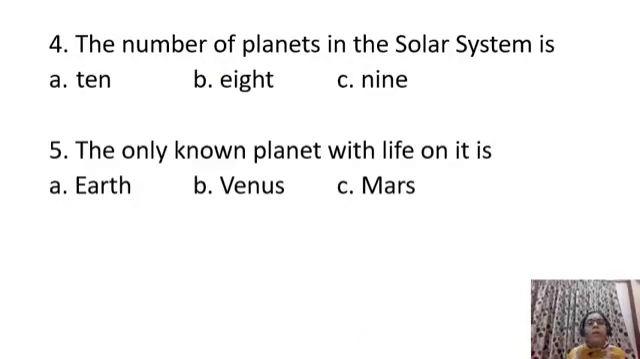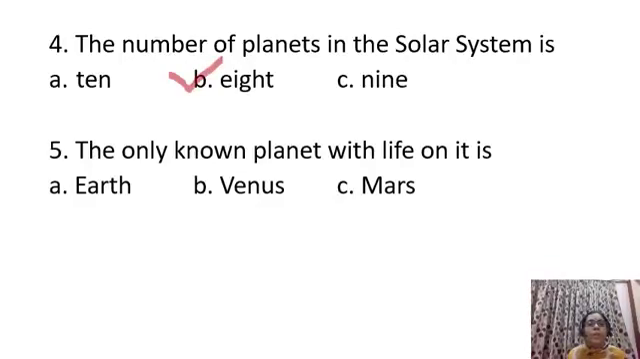The number of planets in the solar system is 10, 8, 9. Yes, how many planets are there in the solar system? Which is the correct number? There are 8 planets in the solar system. Therefore, B is the correct option. So you have to put a tick on option B.